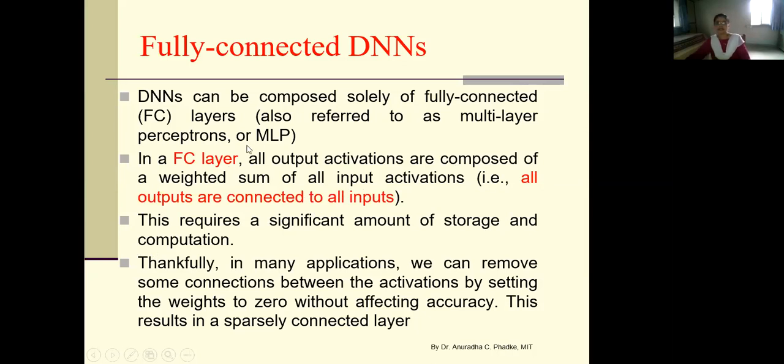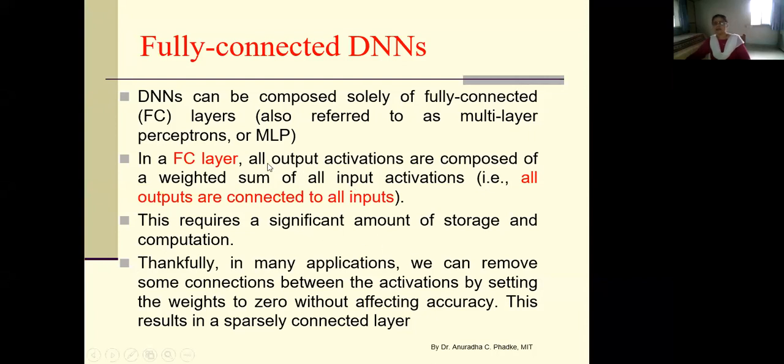So what is the drawback of this fully connected neural network? Can anybody tell me what is the drawback of fully connected neural network? Basically, when there are connections between all nodes from one layer to all nodes from other layer, it requires significant amount of storage and computation.